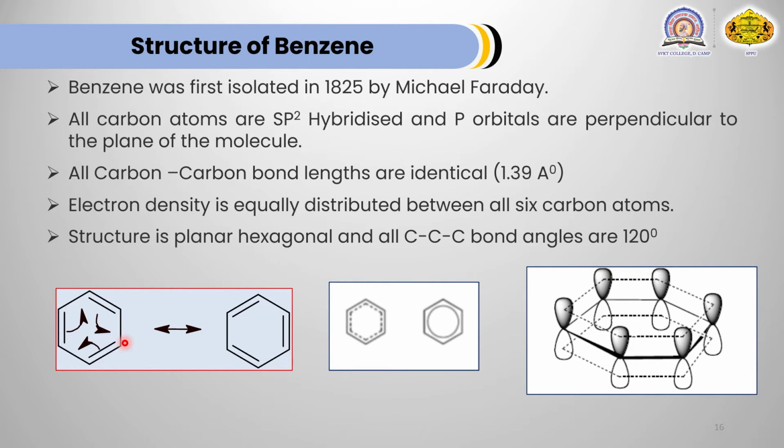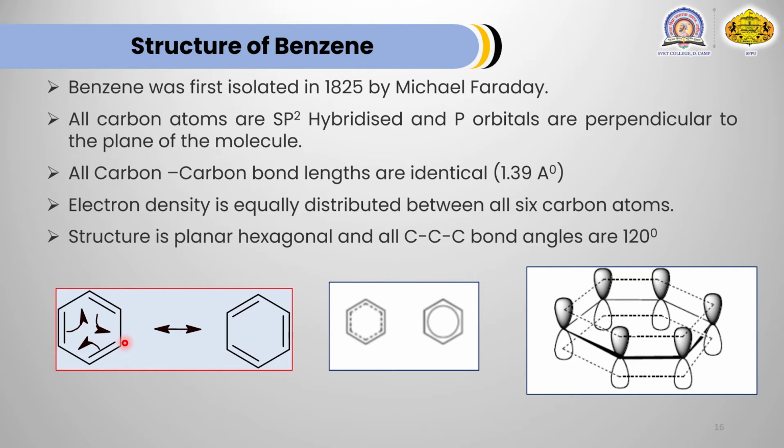In benzene, there is no bond with bond length 1.54 angstrom, as well as no bond with bond length 1.34 angstrom. All the bonds are intermediate between single and double bond, and all bonds have identical bond length. This can be explained on the basis of delocalization.